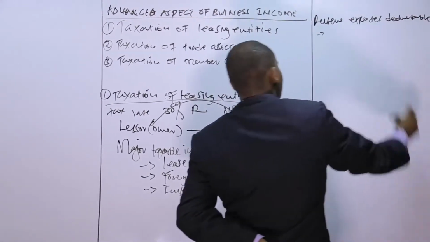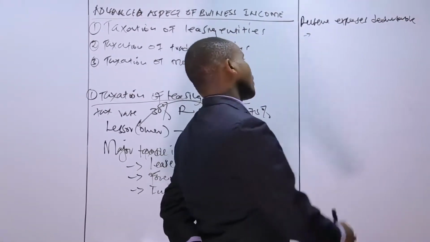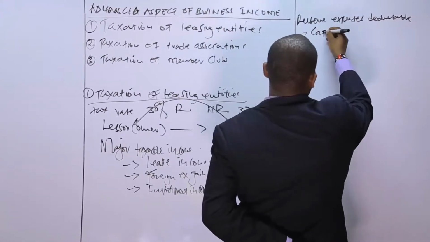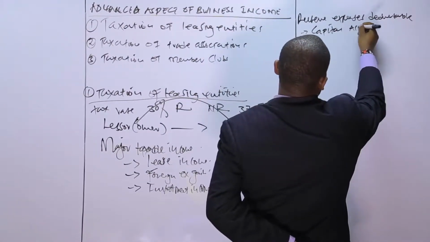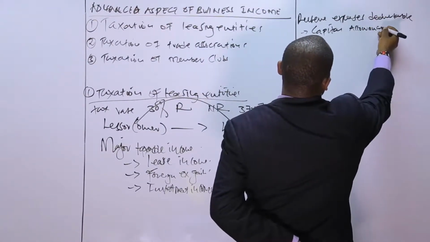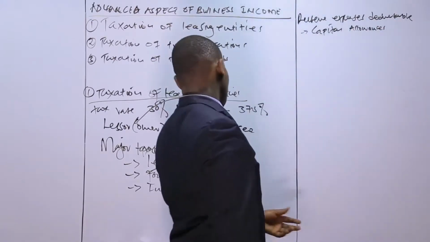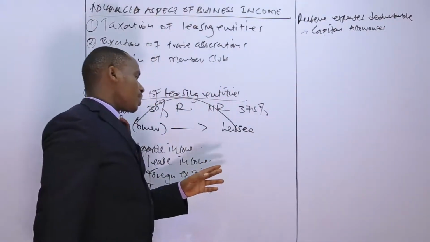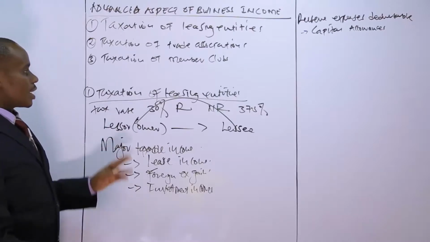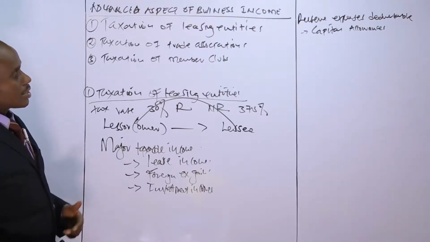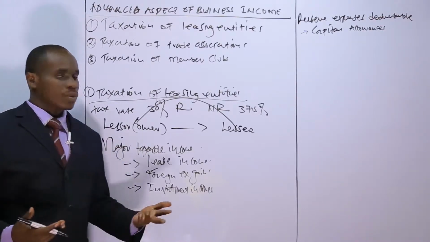So revenue expenses deductible will include, for instance, capital allowances. Capital allowances will arise because the lessor is acquiring the assets, and these assets are subject to loss of value.